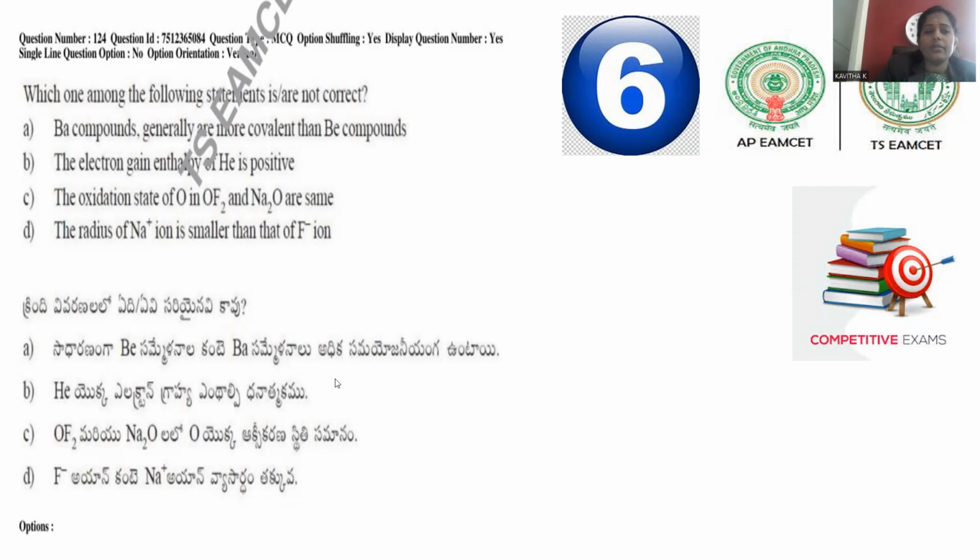Okay, so wrongly mentioned. Go with option number B. The electron gain enthalpy of helium is positive. Whenever an electron is gained, some amount of energy will be released. But in case of helium, being a noble gas, energy will be absorbed. When energy is absorbed, the value will be positive. This is the correct answer. We are not supposed to put a tick here because we need the not correct one.